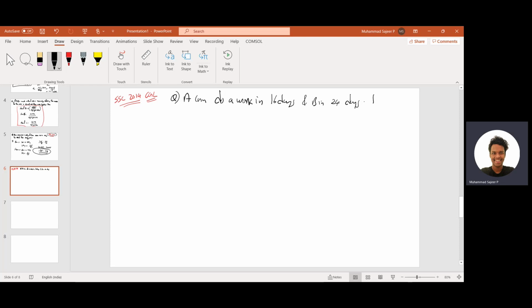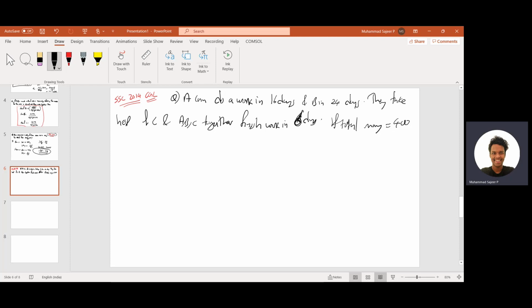They take help of C, and all A, B, C together finish the work in 6 days. The total money they are getting for the work is 400.